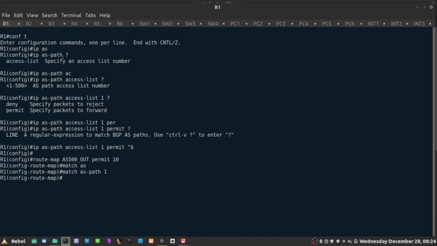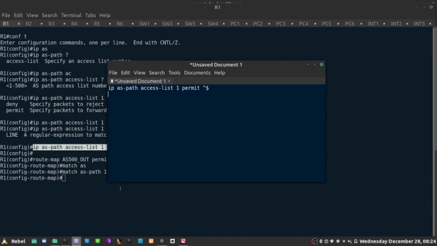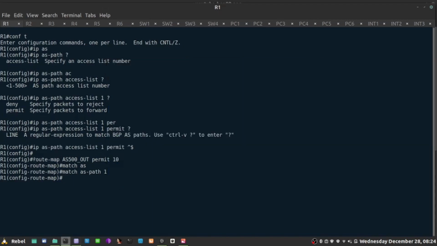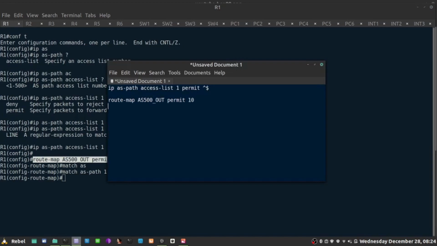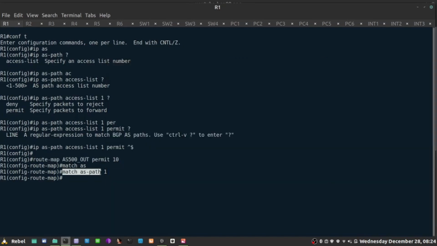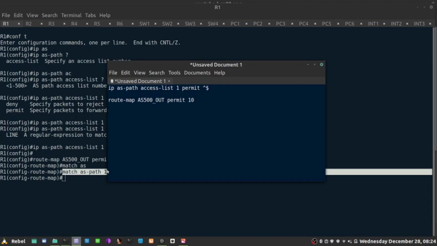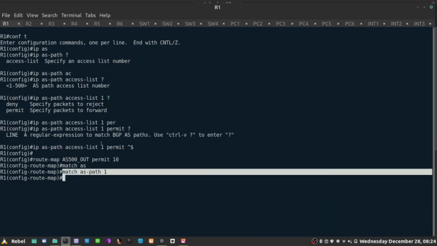So as of this moment, this route map is going to match on only a regular expression here, which is our own prefixes. This is the AS path. Let's just use Notepad here, in my text editor, to create that route map, because I need to apply this on all devices that face external prefixes, match AS path. So I would do this. And obviously I need to apply this to my neighbor.